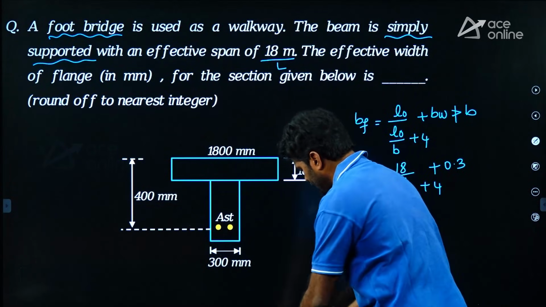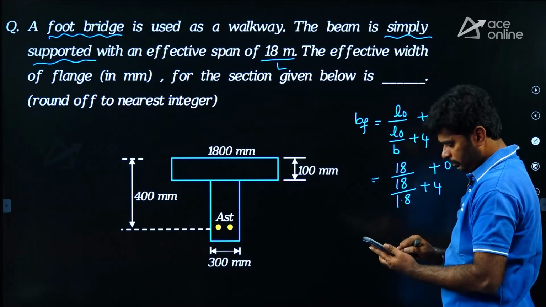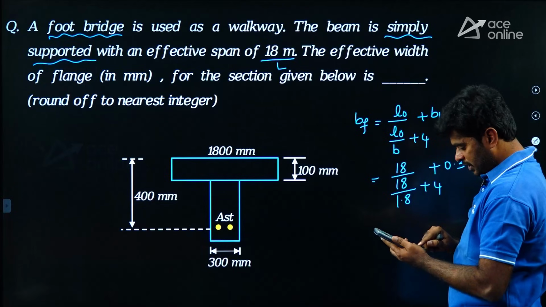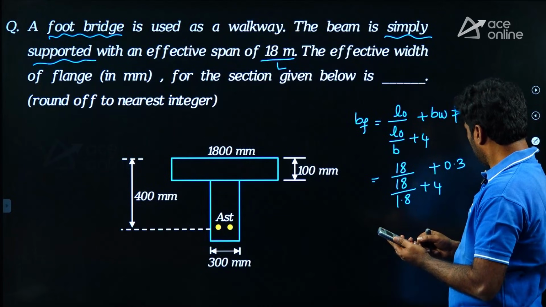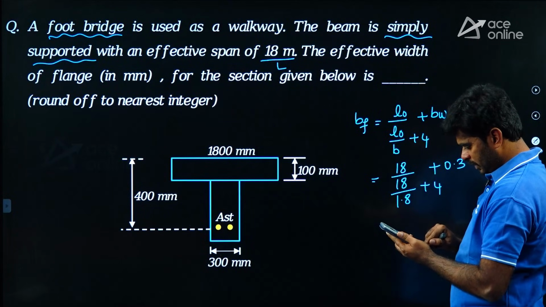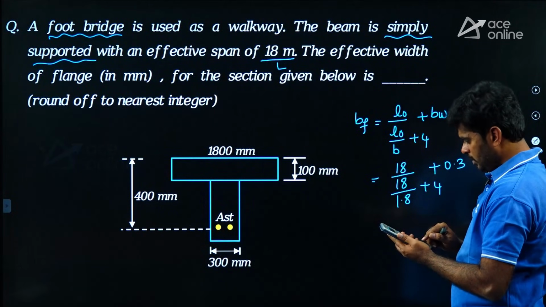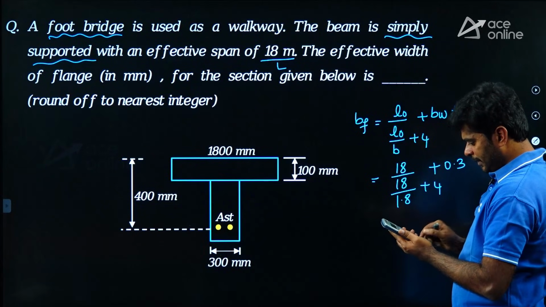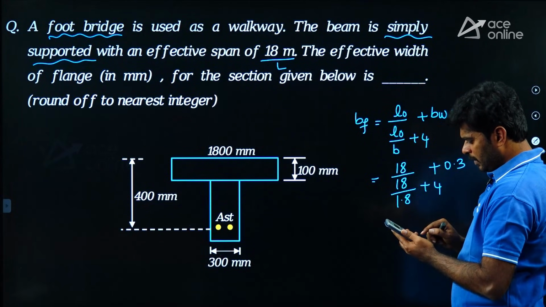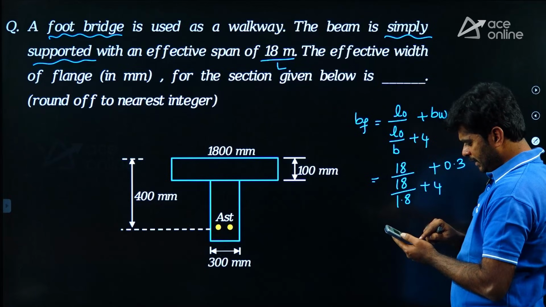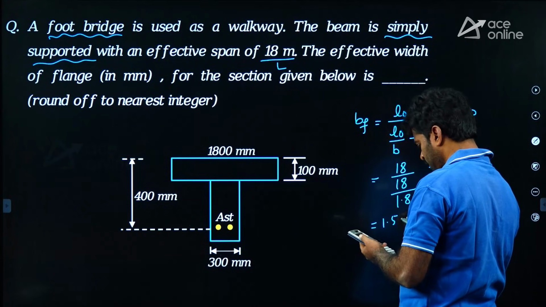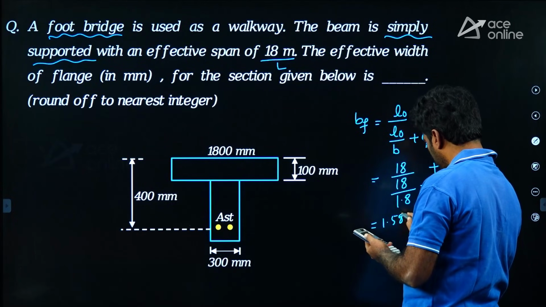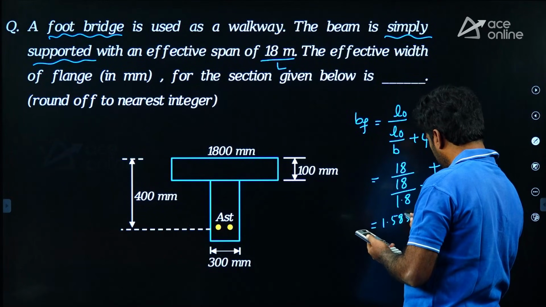So how much are we getting? 18 upon 1.8 plus 4, plus 0.3. So I am getting 1.585 meters.